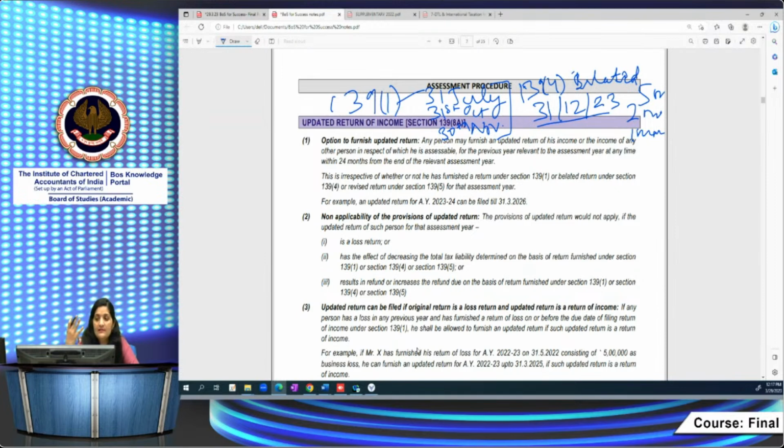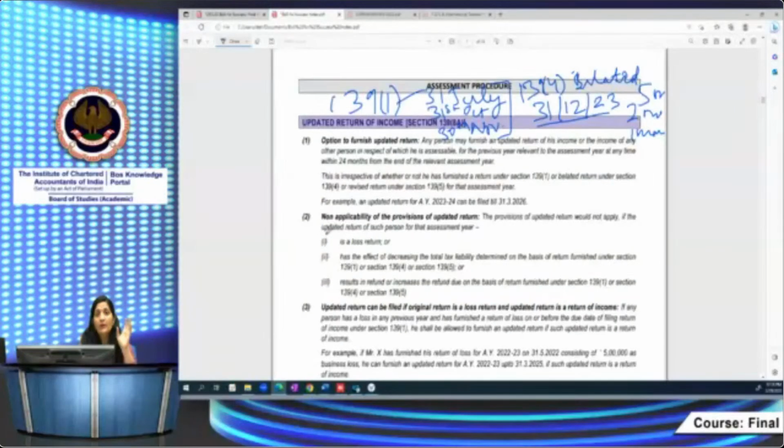So what the government feels is this. The government obtains so many information about the taxpayers by way of statement of financial reporting, by way of reportable account. So the government has a lot of information about the taxpayers, wherein it is being noticed continuously that the taxpayers have income which is chargeable to tax, but people are not declaring that income in their return of income.